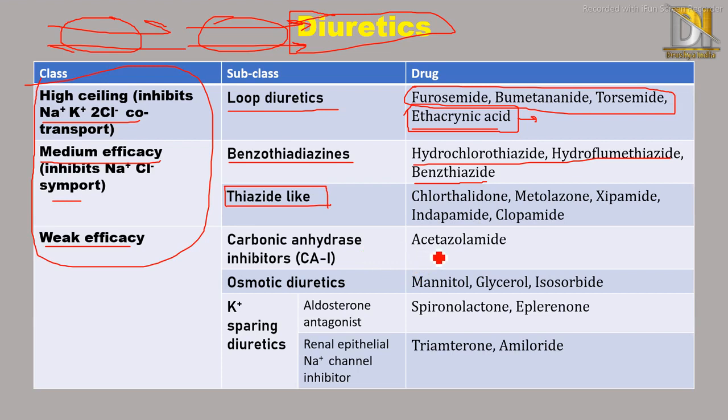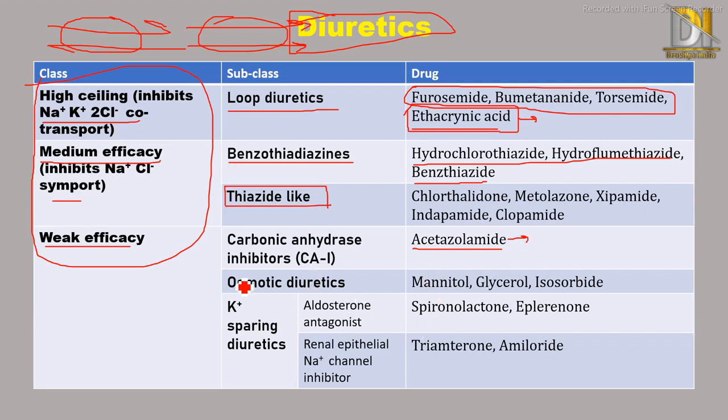There we saw three drugs: brinzolamide, acetazolamide, and dorzolamide. The other two drugs, brinzolamide and dorzolamide, are used topically, while acetazolamide is used orally. So for the purpose of increasing urine outflow, acetazolamide is preferred among the carbonic anhydrase inhibitors.